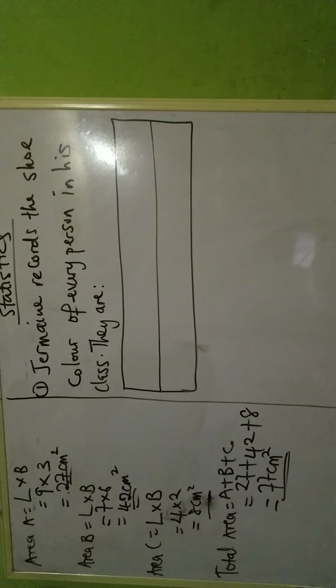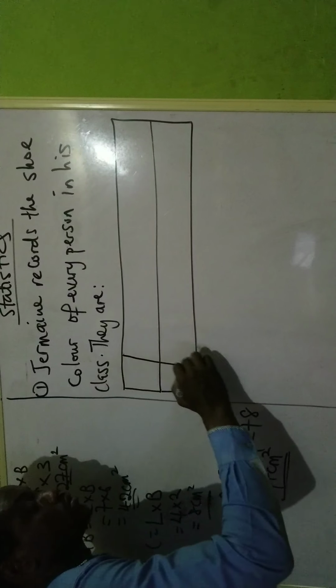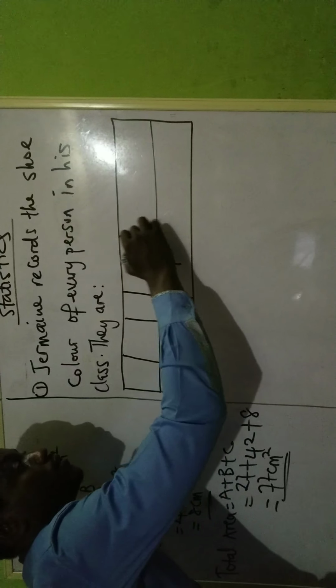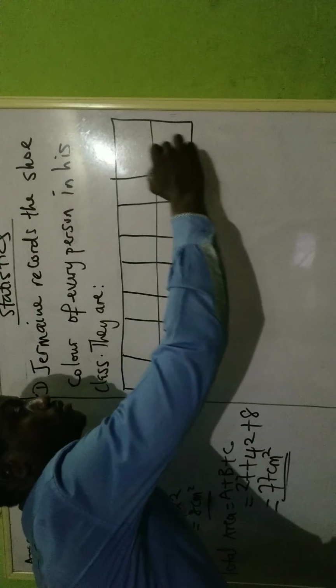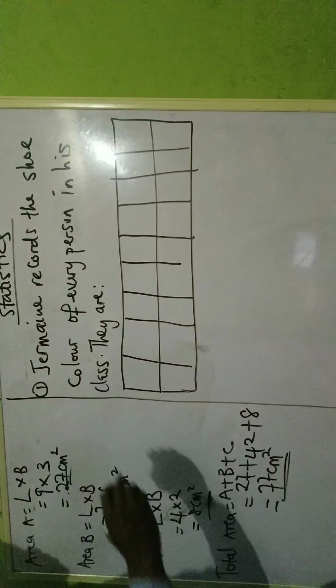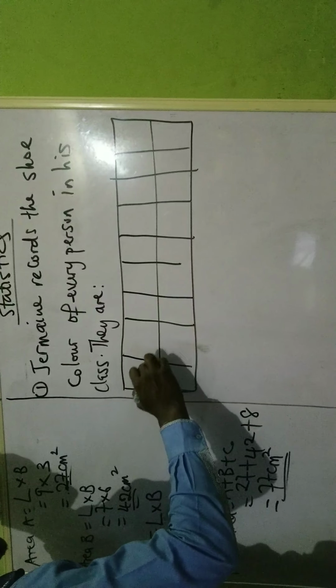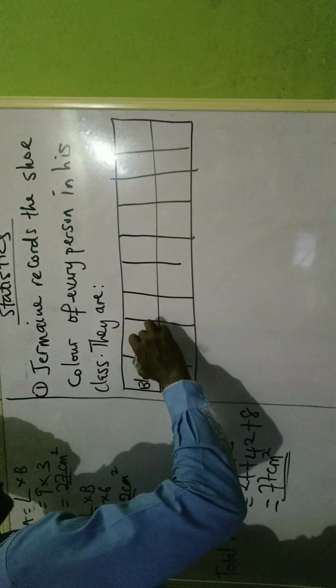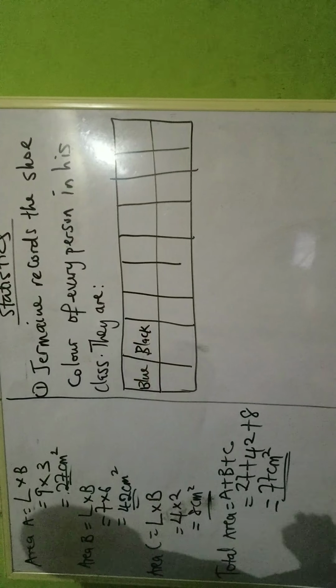Okay, let me count the line. 1, 2, 3, 4, 5, 6, 7, 8. 8 lines. Okay, so the first one is blue, black, brown.